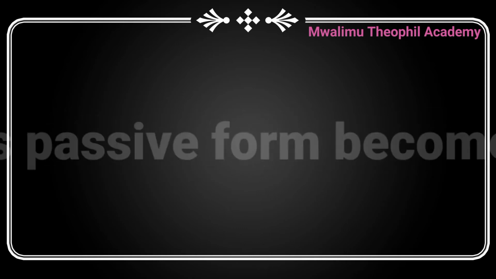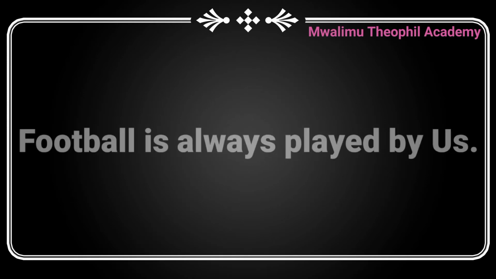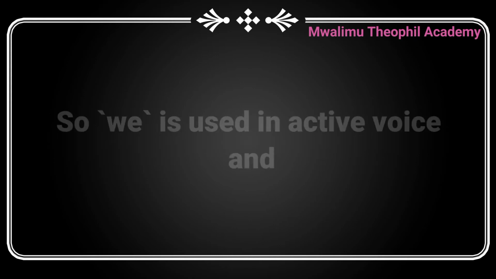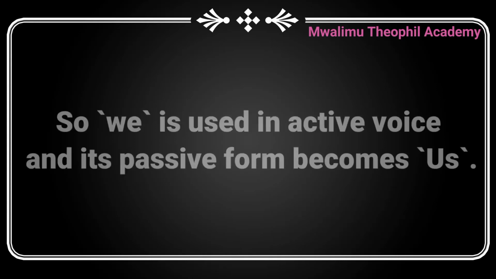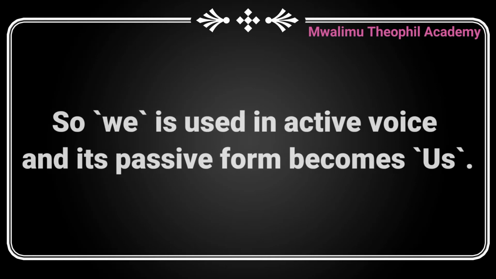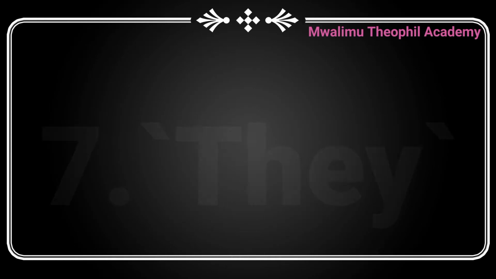Its passive form becomes: Football is always played by us. Now we find that we has been used in the sentence in active voice, but its passive form has become us.